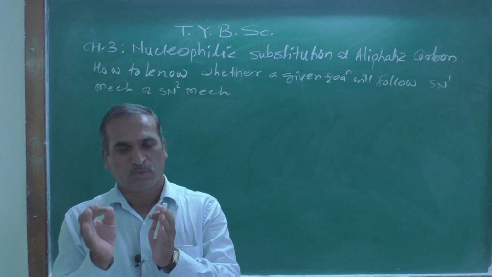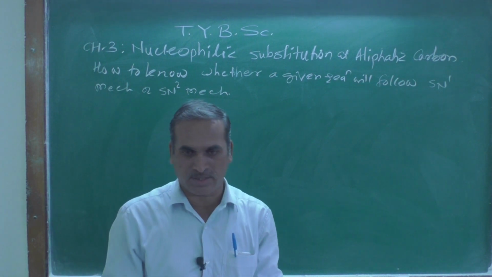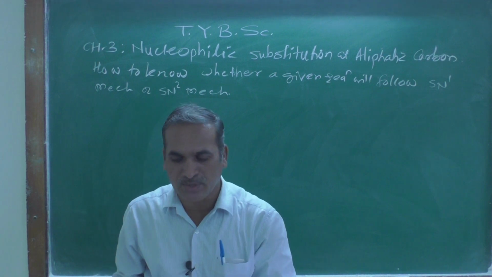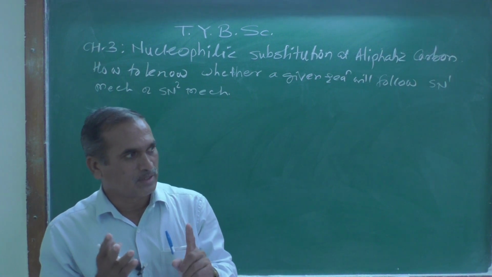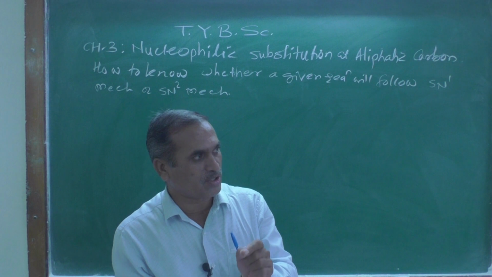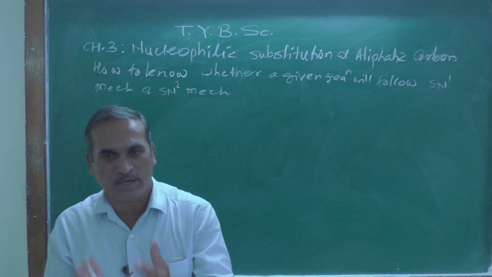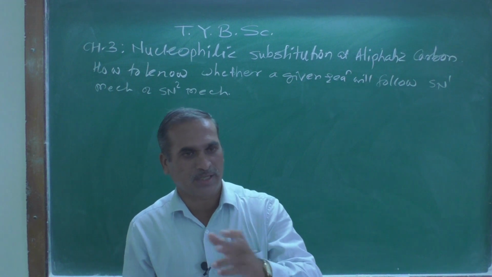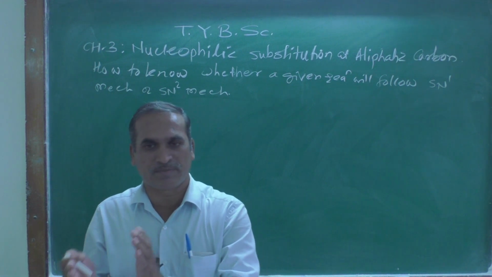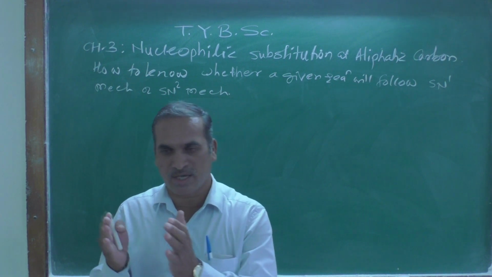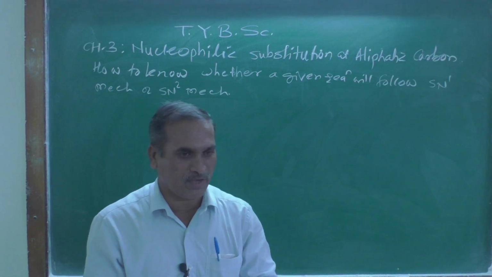So, what did we discuss yesterday? We discussed the stabilization of carbocations. What are the factors affecting the stability of that carbocation? Number one, we have seen inductive effect.